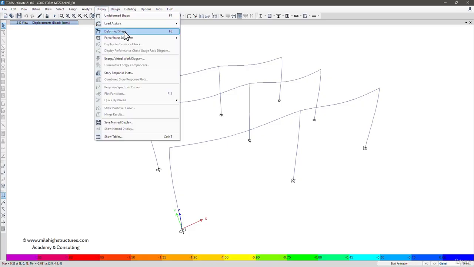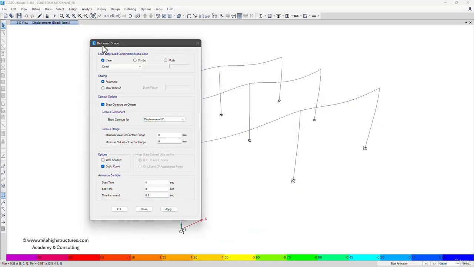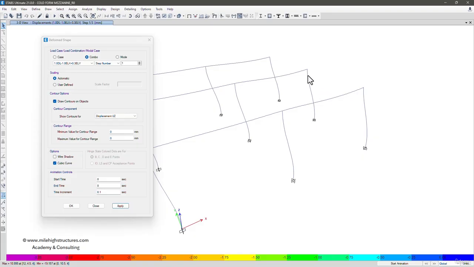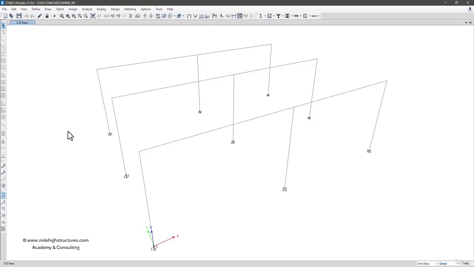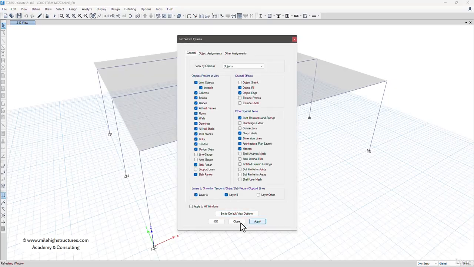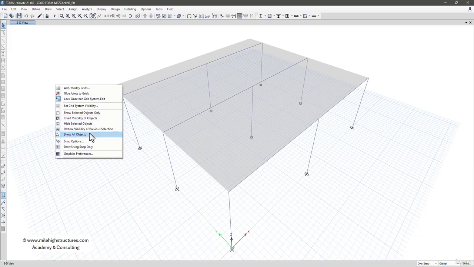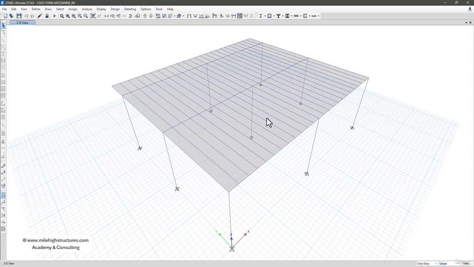We can go to the display, deformed shape, and in here we can select the case or combo as one time dead load plus ELX plus 0.3 ELY. Click on apply, and in here we can see the deformation is approximately 16.7 mm. What we can do is simply select the default view options, apply, click on the 3D view, and then select Control Shift and A on your keyboard. Or we can click on show all objects. So now the structure has come to default here, and we have already done the analysis.